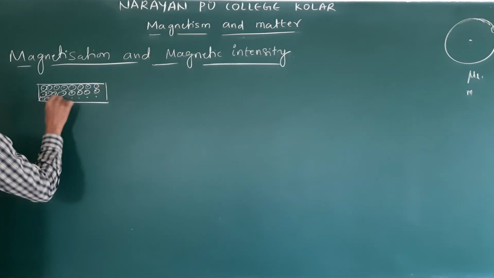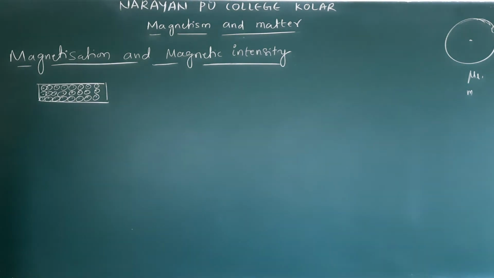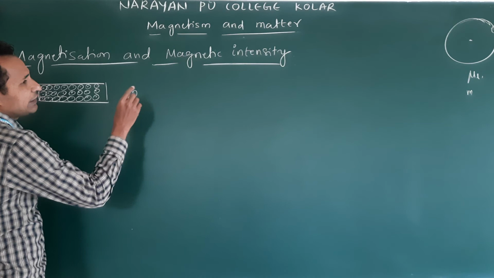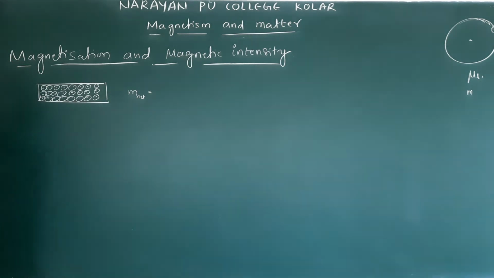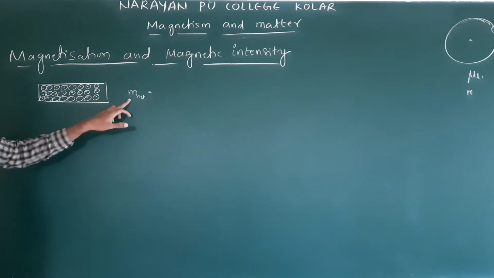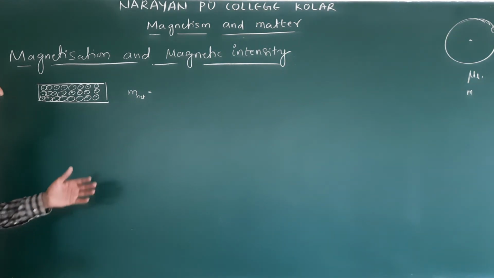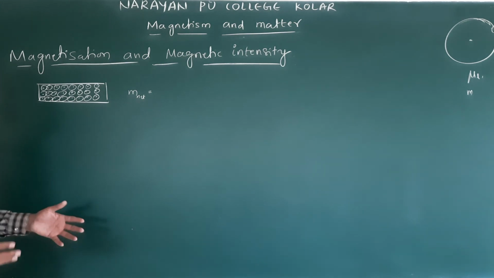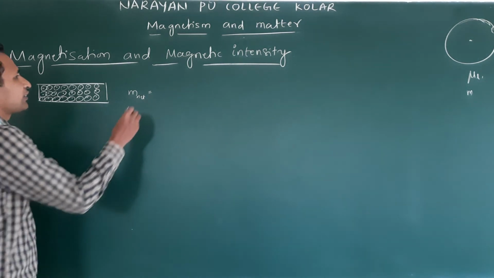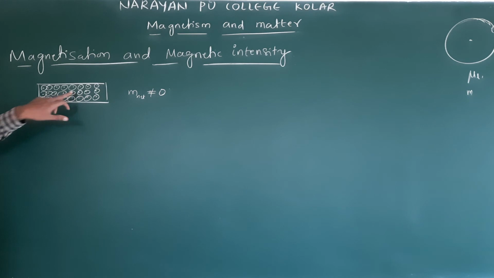But if these magnetic moments are not aligned in the same direction, okay? See, we write a single magnetic moment as m. If I take all magnetic moments, I can take m net. Magnetic moment is a vector quantity. m net is nothing but the vector sum of all magnetic moments. Already we know how to do the vector sum. Mathematically it looks like a sum, but in physics it is the resultant of all vectors. Clear? So if this m net is not equal to 0, then it acts like a magnet.